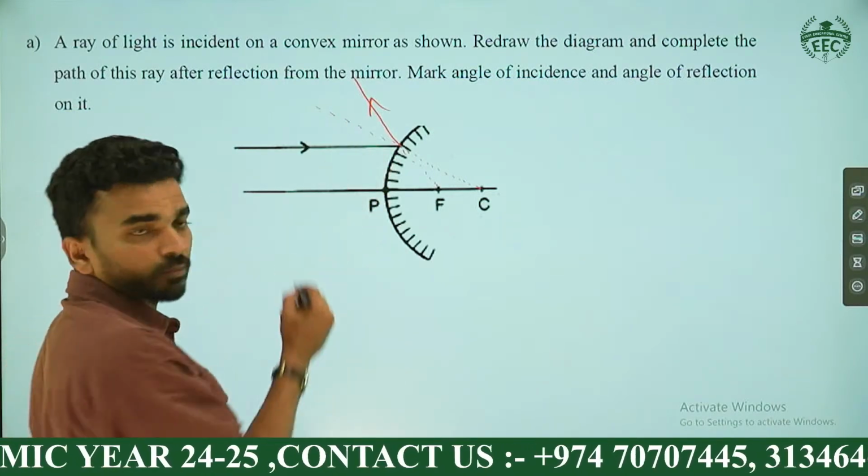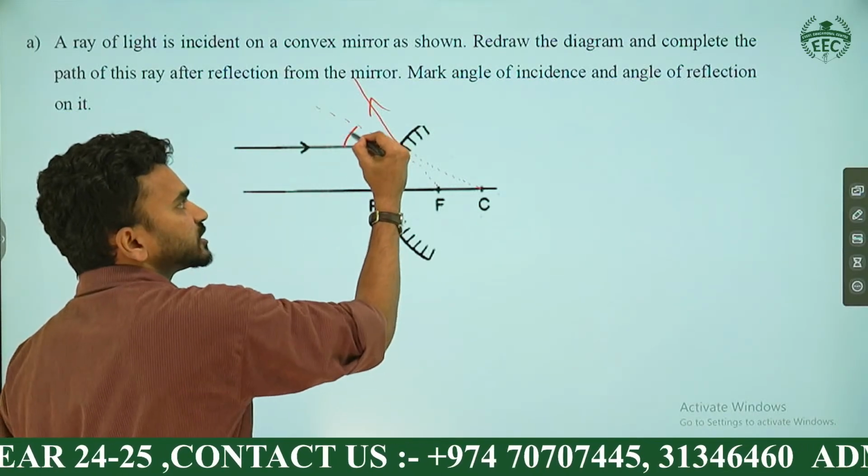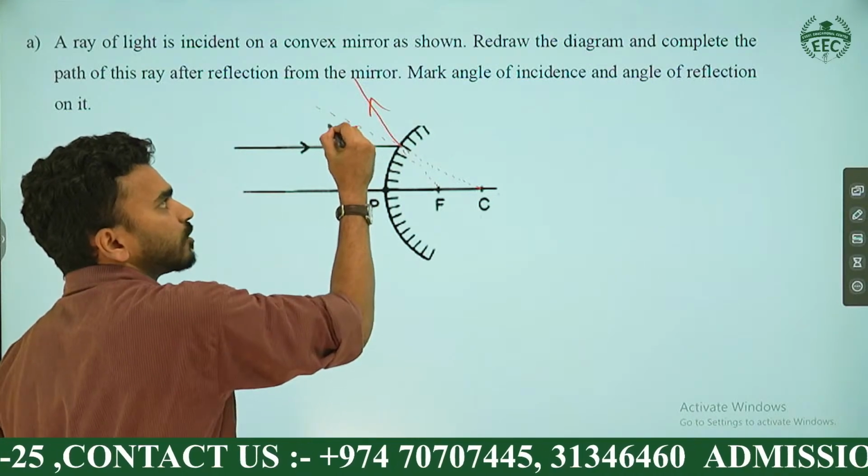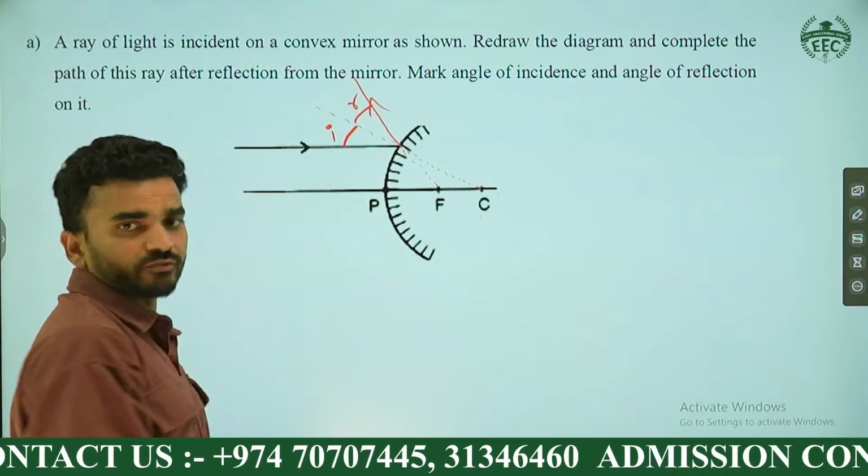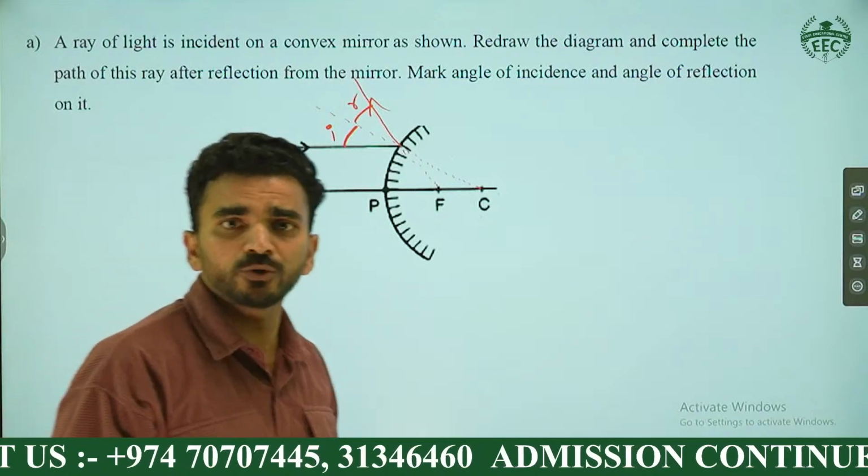All right, we got the normal. Now this is the incident ray, and this is the normal. So this angle is called what? Angle of incidence. This angle is called what? Angle of reflection. Self-explanatory. I hope you have done all these questions.